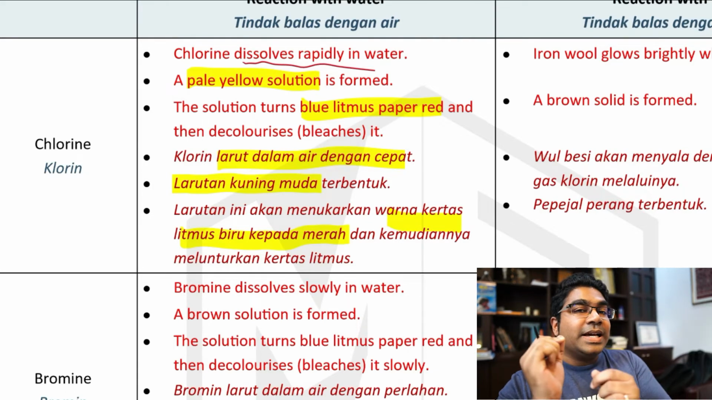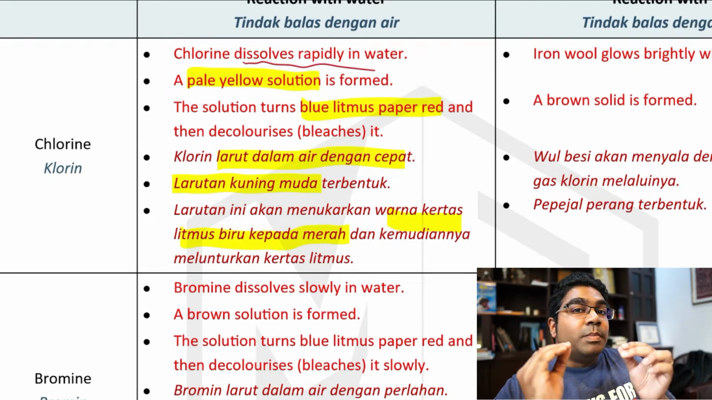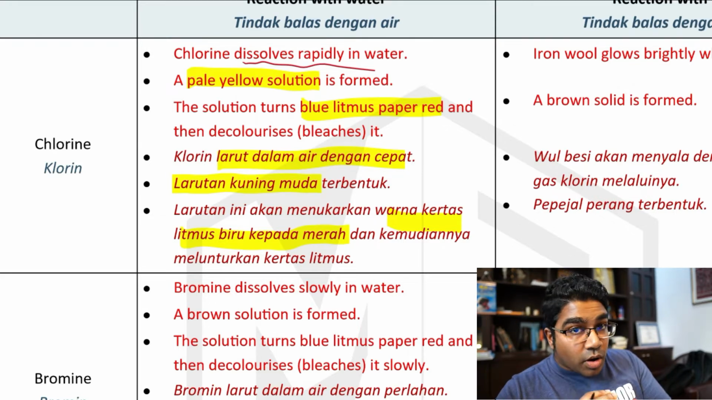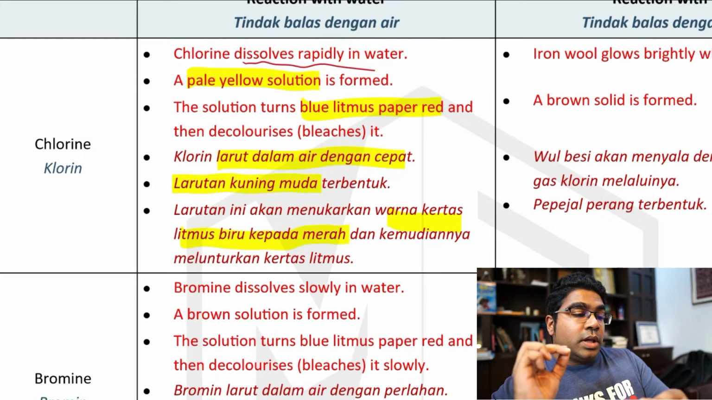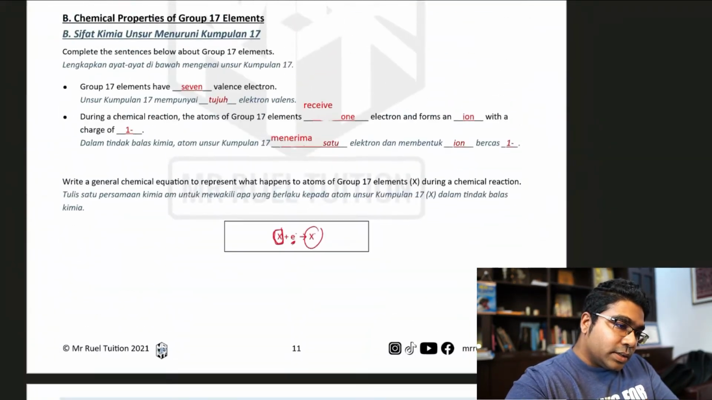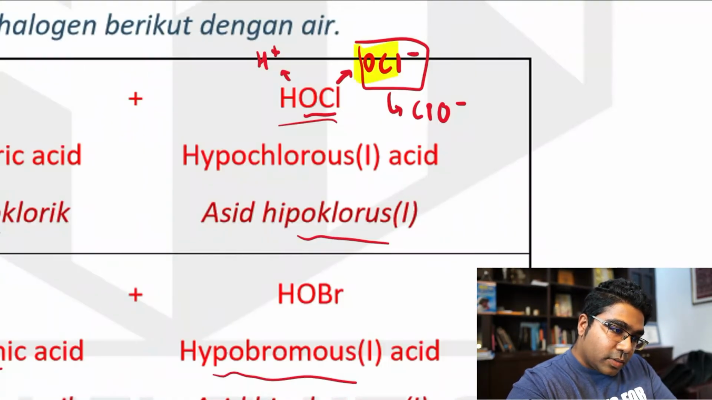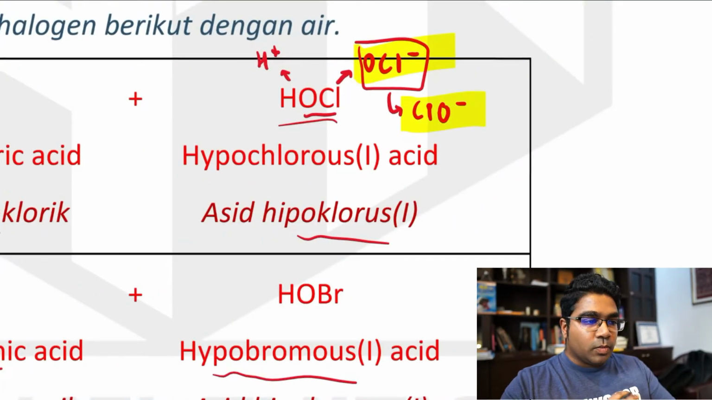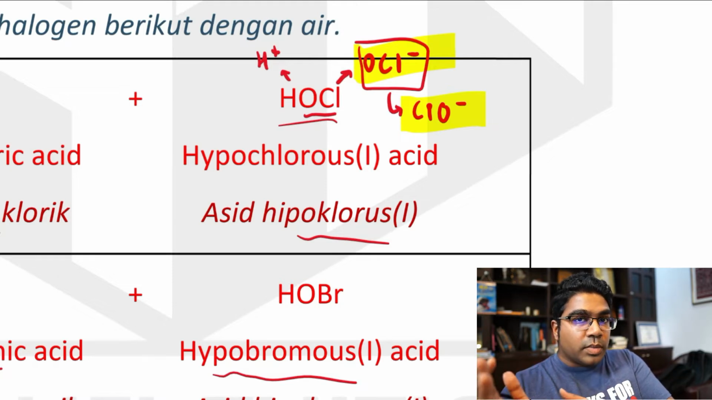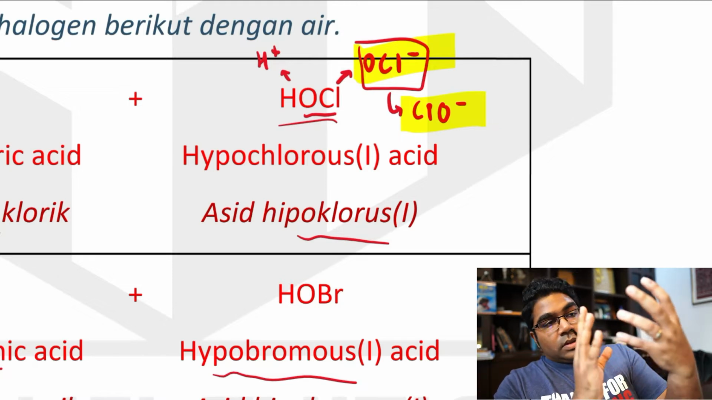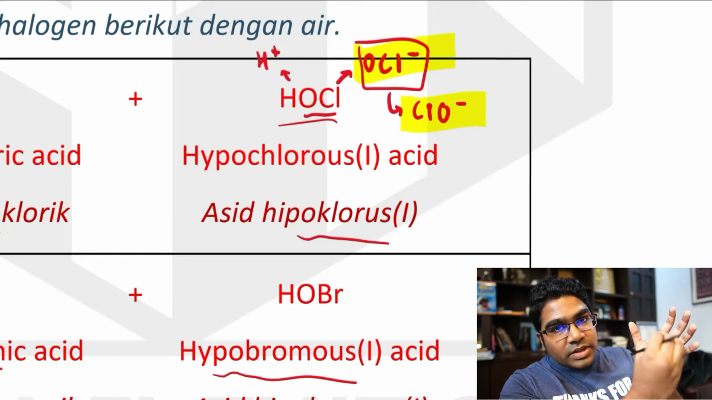It will decolorize the litmus paper after it turns red. And this is a bleaching property of, ini adalah ciri peluntut yang terdapat pada ion ini, OCl-, the chlorate 1 ion. This is called the chlorate 1. Kalau ada bleach di rumah, ya, if you have bleach at home, peluntut di rumah, pergi tengok bahannya. Go and look at the ingredient inside the bleach.